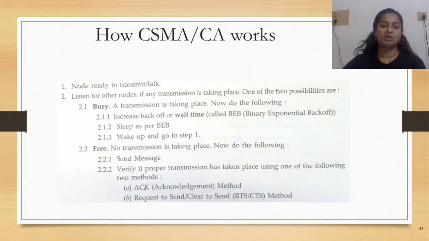It can be done by two methods: either by using an acknowledgement, or by using the request to send or clear to send method. Either the acknowledgement method or the request to send or clear to send method. Is it fine? So whenever a communication has to happen, the node checks if the line is busy or if somebody else is already engaged in a transmission. In that case, this node would back off and wait for a certain period of time.